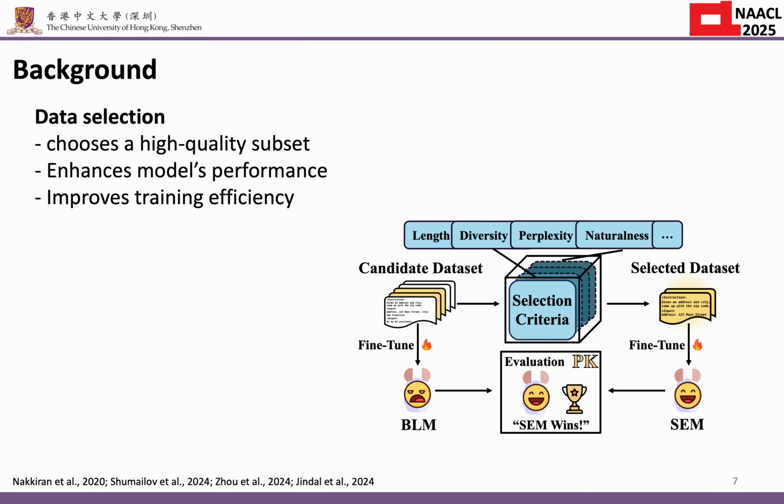Formally, data selection selects from a candidate dataset based on a set of specific selection criteria to obtain a high-quality subset. Fine-tuning a model on the entire candidate dataset results in a baseline model called the BLM, while fine-tuning a model on the high-quality subset results in a selective enhanced model called SEM. And SEM should outperform the BLM if done right. This selection paradigm enhances the model's performance while improving training efficiency.